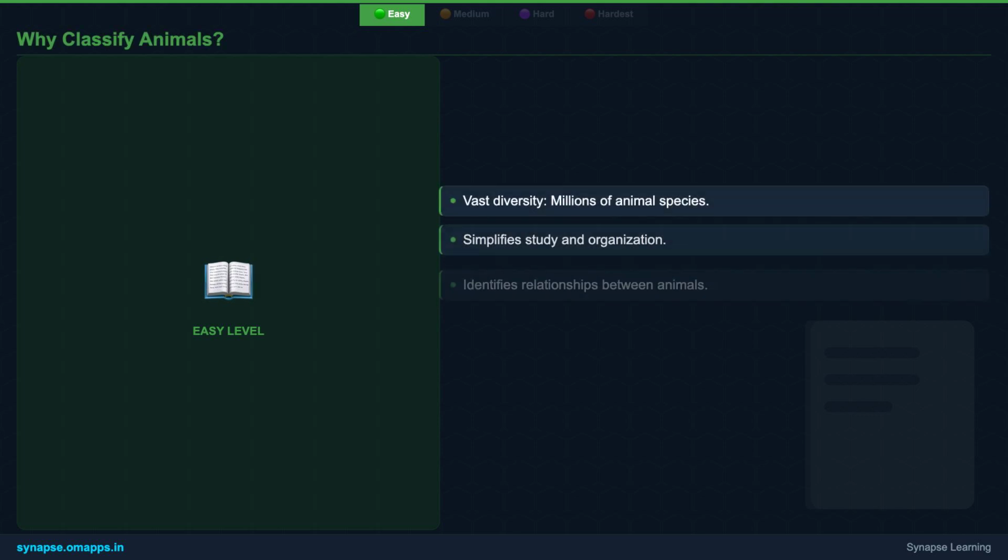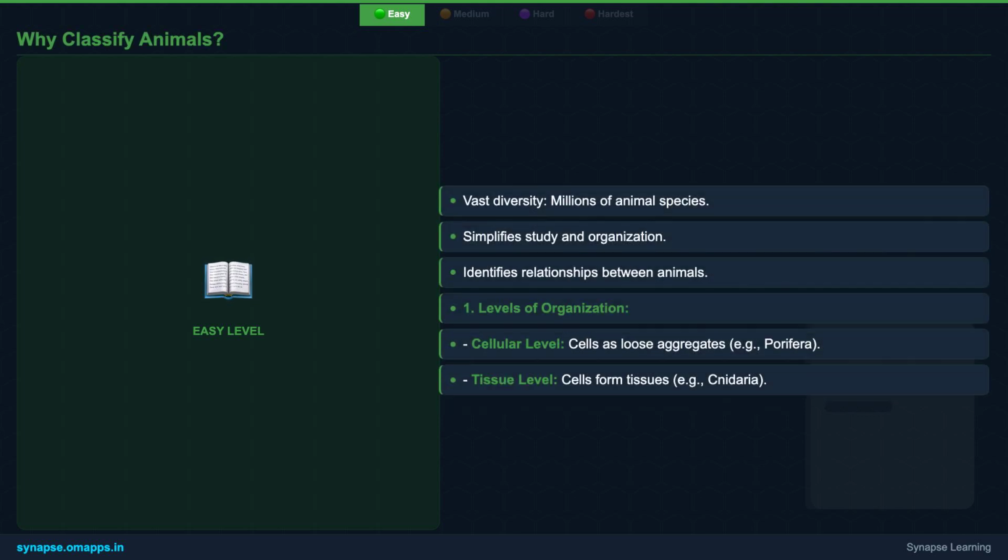Imagine trying to study millions of different animals without any order. That's why classification is essential. It helps us organize this vast diversity, making it easier to study and understand their relationships. Just like arranging books in a library, classification brings order to the animal kingdom. We'll start with how cells are organized, from simple cell aggregates in sponges to specialized tissues in jellyfish.